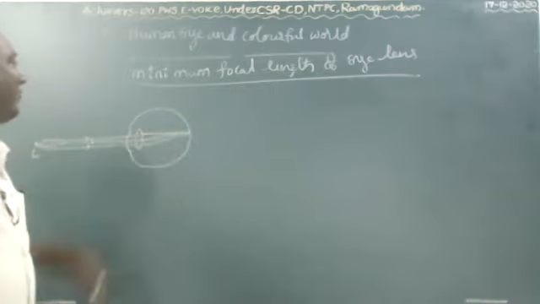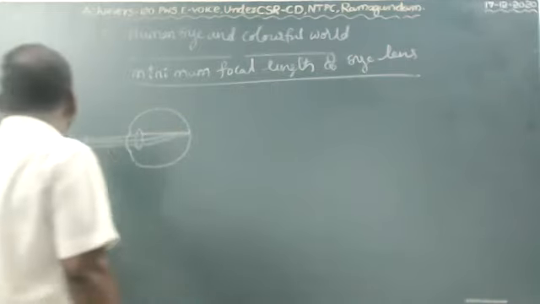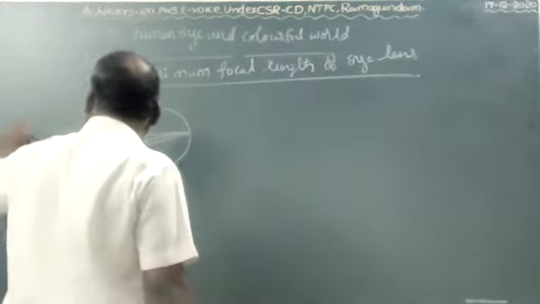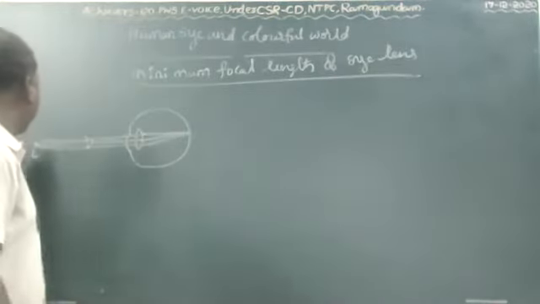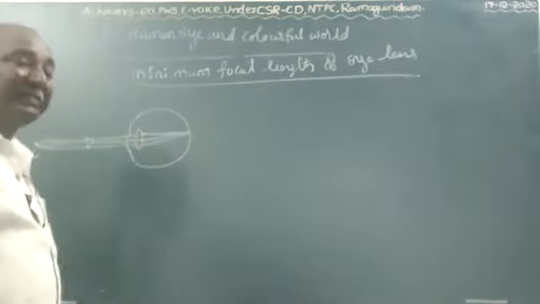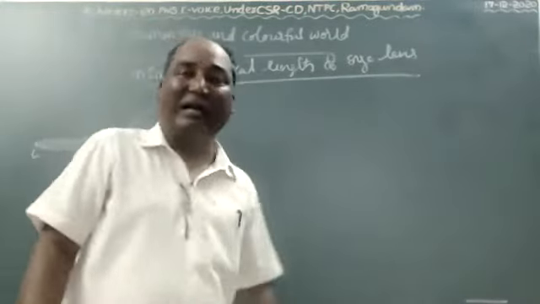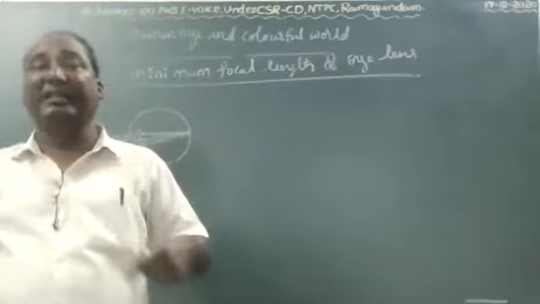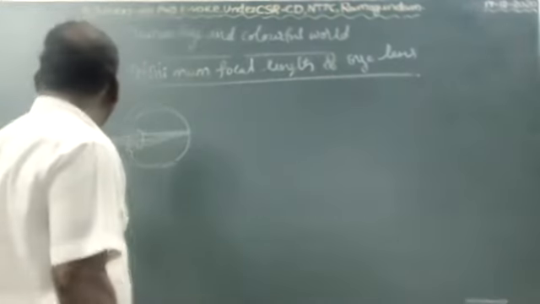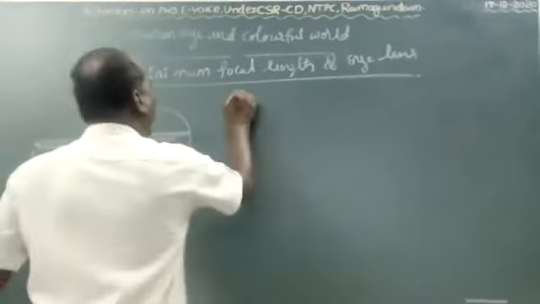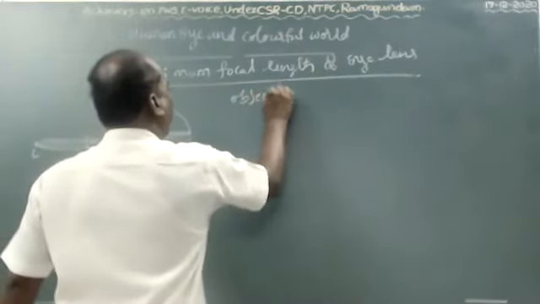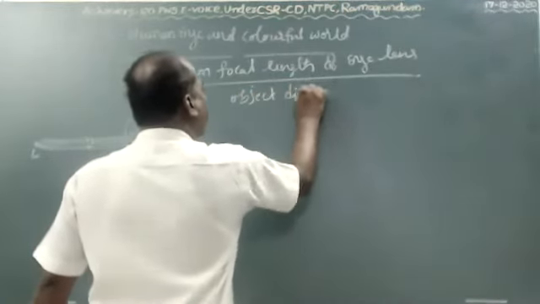Let me find the minimum focal length of the eye lens. Same way here, object distance is the least distance of distinct vision. The object is placed at L. Means here, object distance is 25 centimeter. Already we know that the least distance of distinct vision is 25 centimeter. Means object at L.